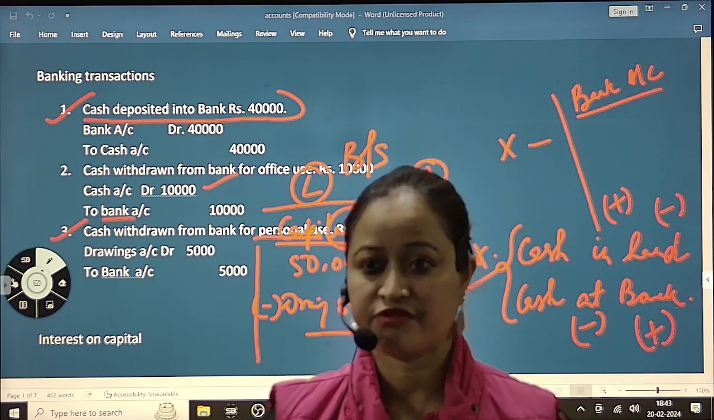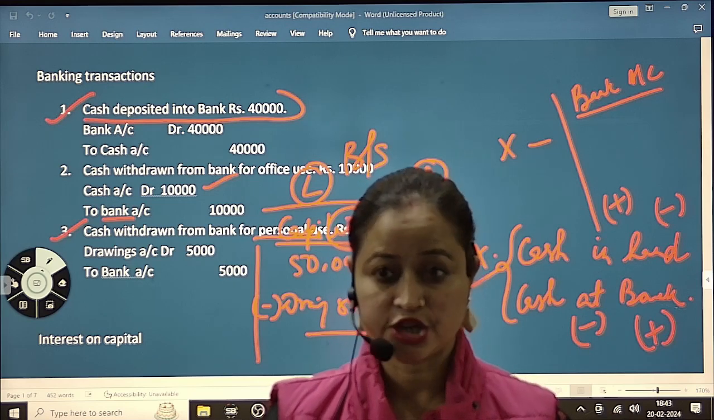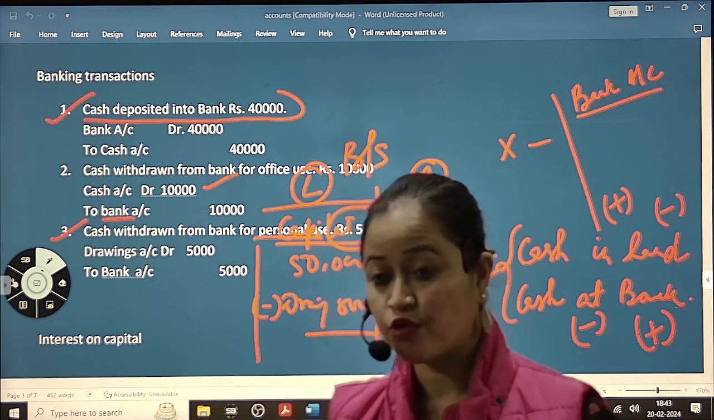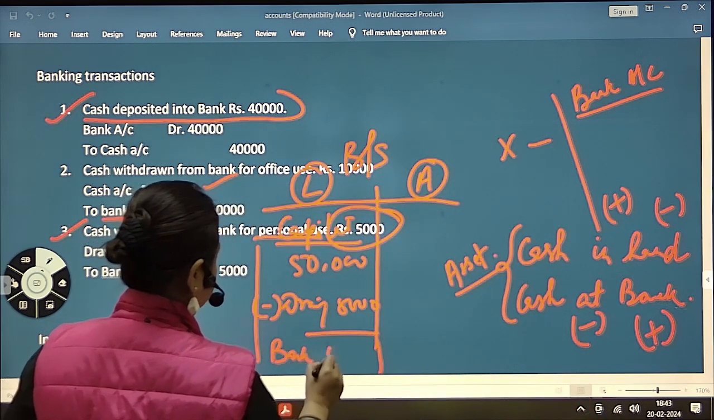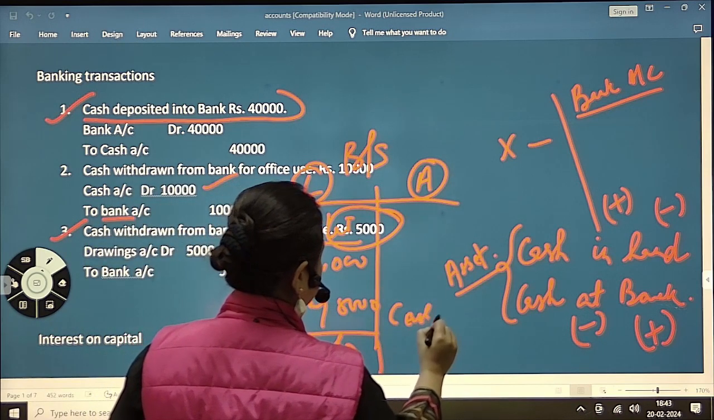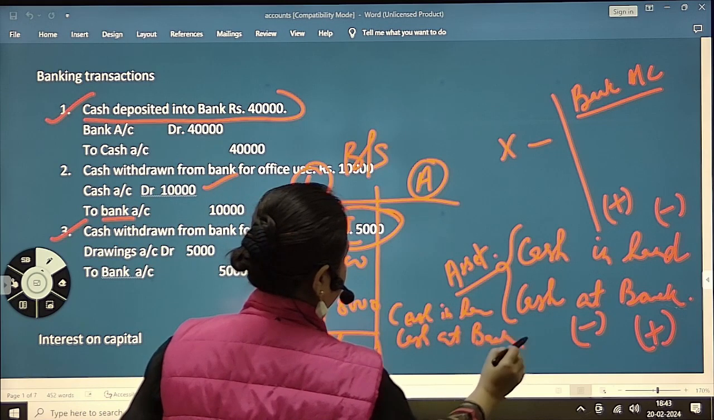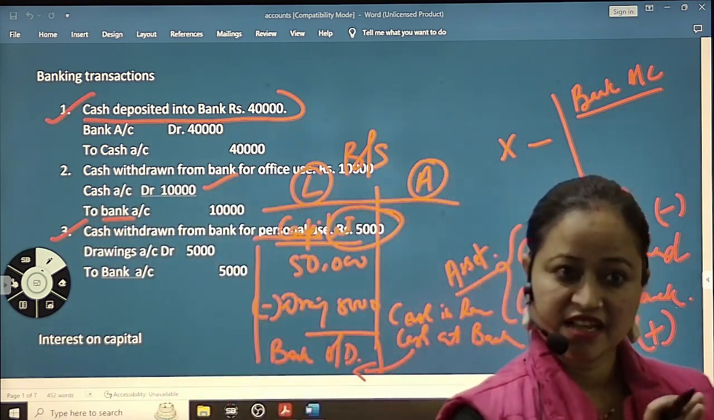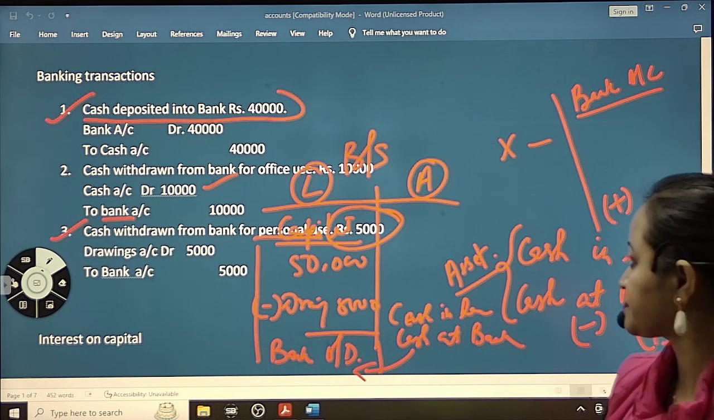Okay, so a bank may give you more than the available balance that is in your bank account. So that way we can say bank overdraft. And bank overdraft you write down on the liability side here. And on the asset side you write cash in hand and cash at bank. So cash at bank का opposite है bank overdraft. So bank overdraft will be on the liability side. Okay, fine, understood?